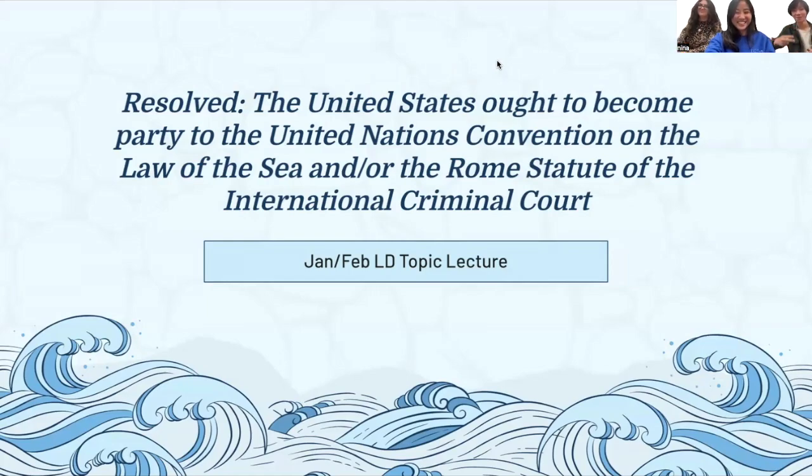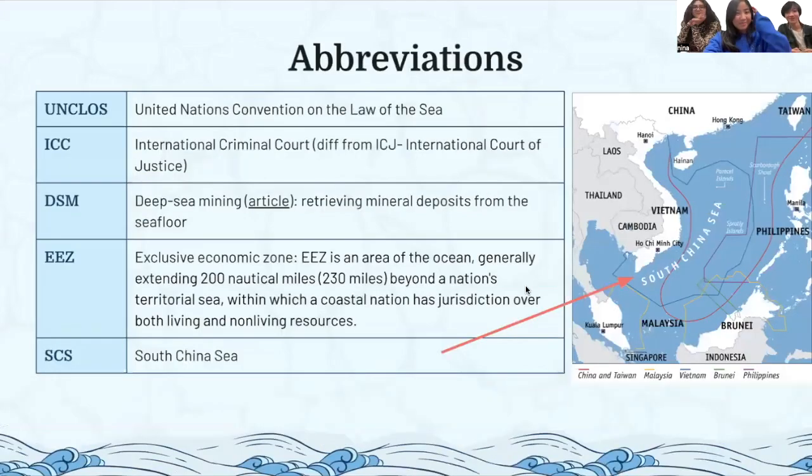Okay, moving on. First of all, let's go over some abbreviations. United Nations Convention on the Law of the Sea is going to be abbreviated as UNCLOS. I don't know how you guys pronounce it; that's how I've been saying it. International Criminal Court is ICC. This is different from the ICJ, which is the International Court of Justice.